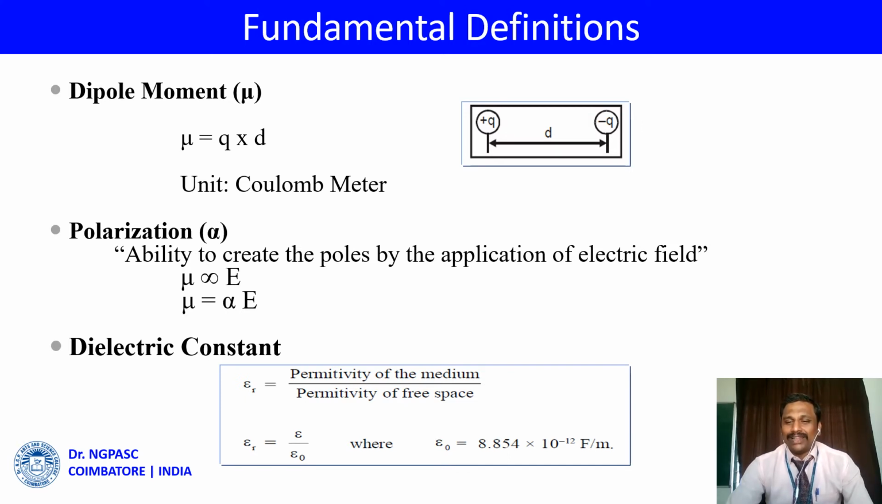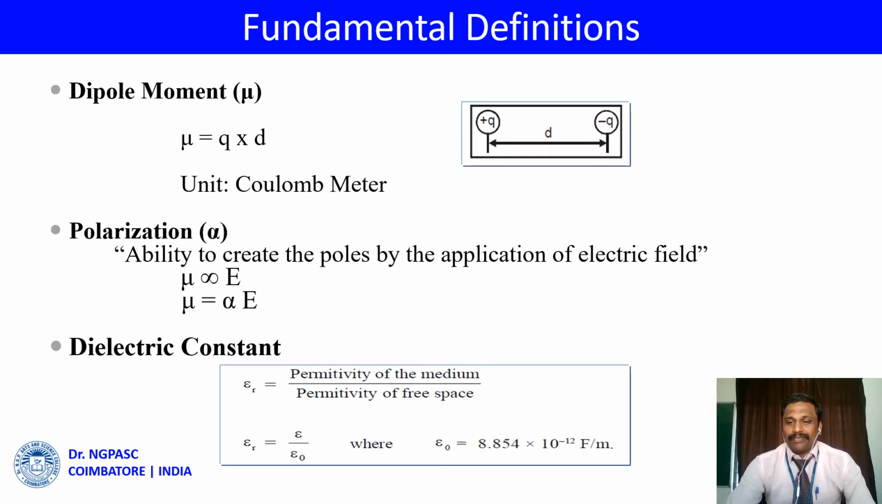Similarly, polarization: the poles developed in the dielectric material by the application of an electric field is known as polarization. Simply we can say it is the ability to create poles by the application of an electric field, and mu is directly proportional to E, and the proportionality constant is alpha.